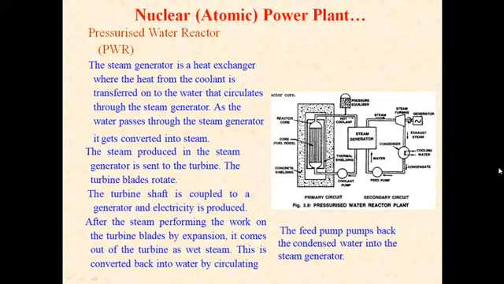A few disadvantages of a pressurized water reactor: it requires a high primary circuit pressure and a strong pressure vessel with a subsequent high capital cost. And due to the low pressure in the secondary circuit, the thermodynamic efficiency is lower, around 20%.